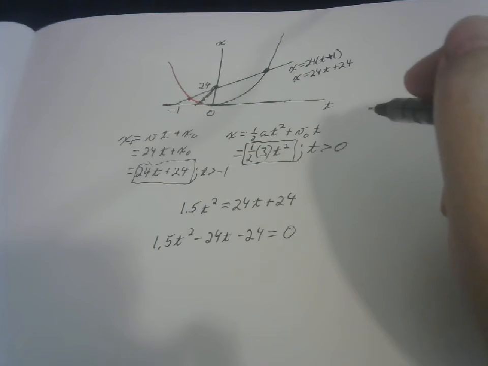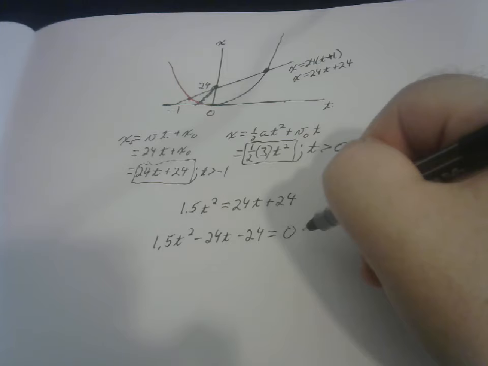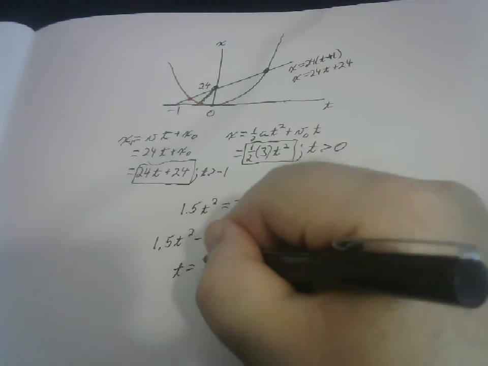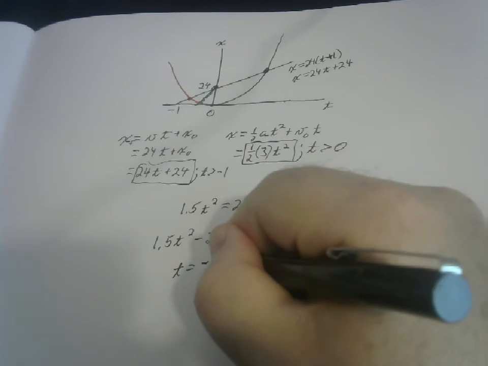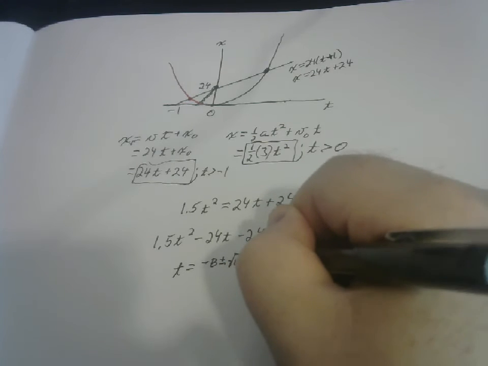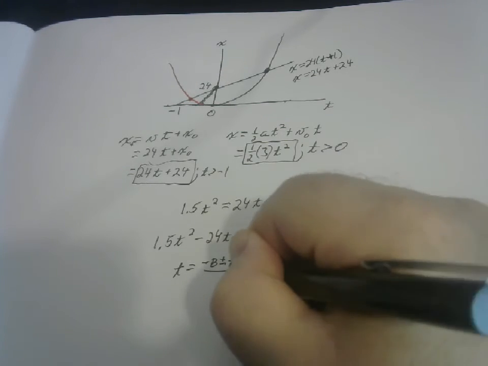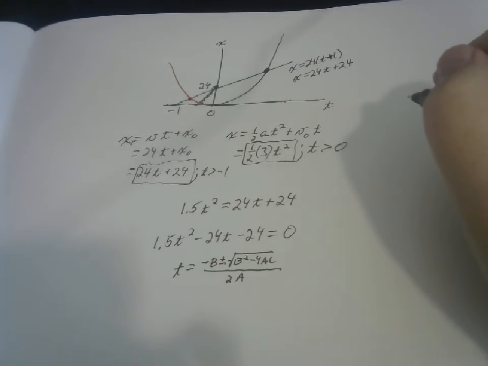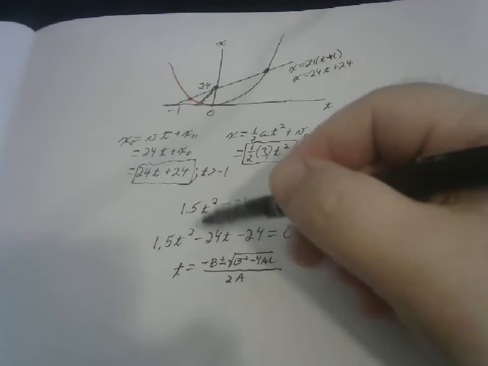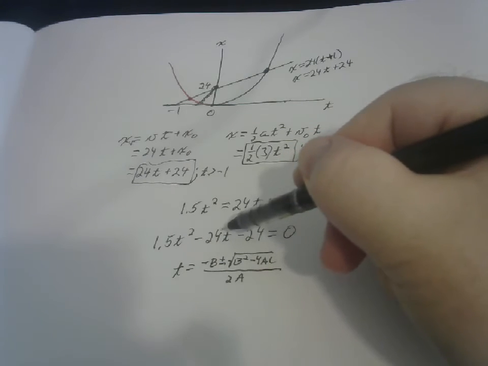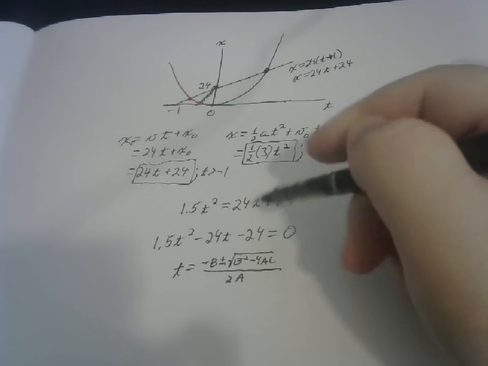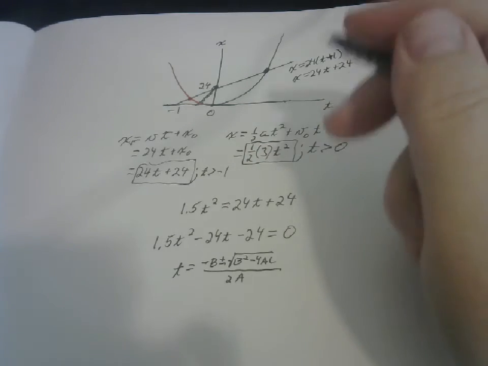Once you get a quadratic in this form, the answer is t equals -b plus or minus square root of b squared minus 4ac all over 2a. That means, in this case, -b is positive 24. I'm going to make it a little bit simpler on myself by first multiplying everything through by 2.